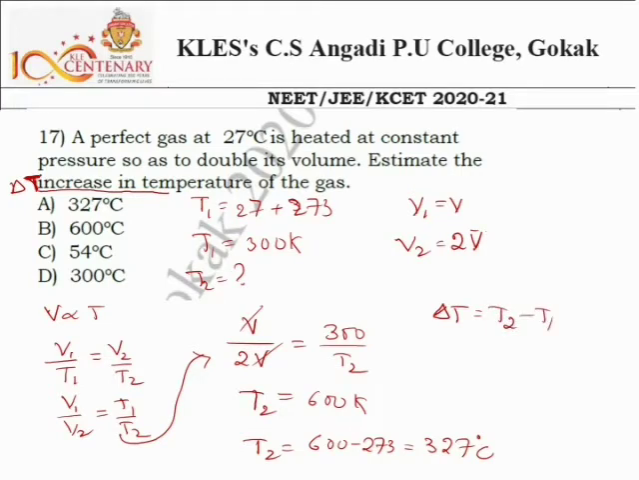Many people get confused and mark this option, but they are not asking the final temperature, they are asking the increase in temperature. So that's why it's equal to 327 minus 27 degree Celsius, which is equal to 300 degree Celsius. This is the increase in temperature, which is indicated by delta T. So the option is D.